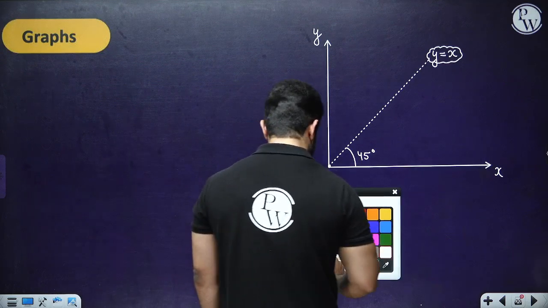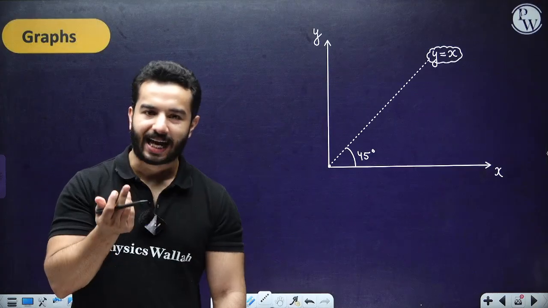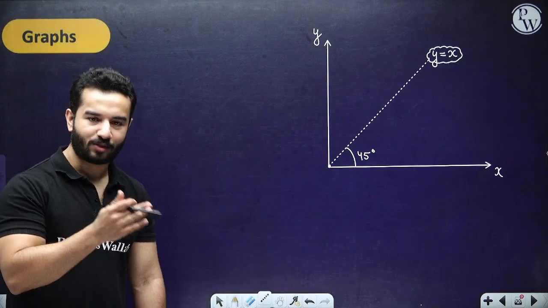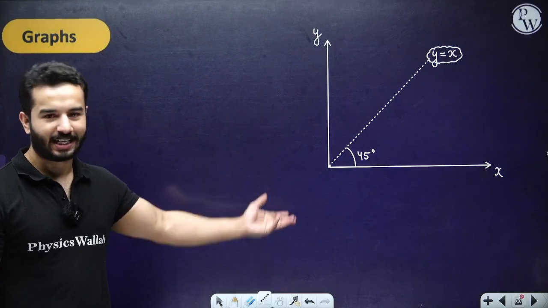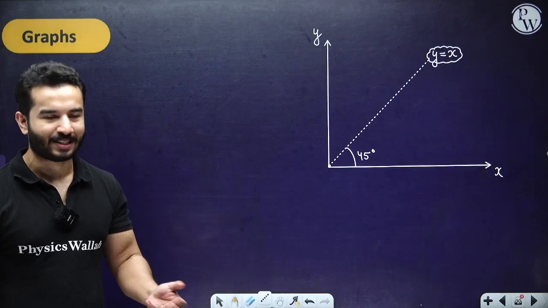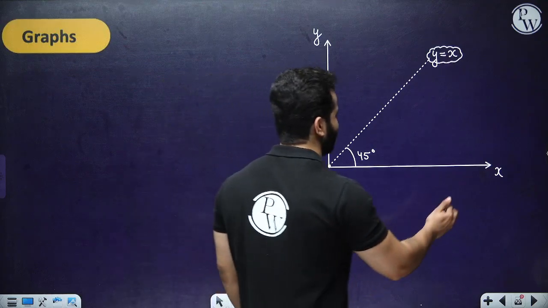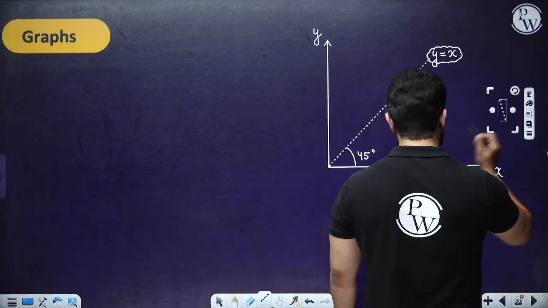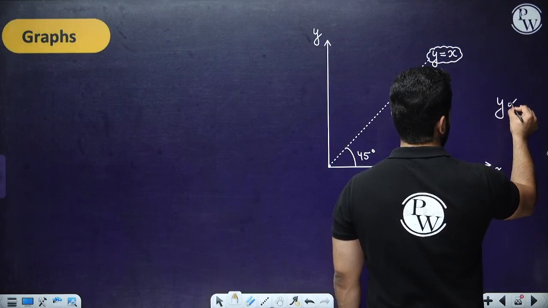See, the basic concept is that any straight line can be written as y equals mx plus c, and if it is passing through the origin, it can be written as y equals mx. And m is a constant, which basically means that any such straight line can be written as y directly proportional to x.